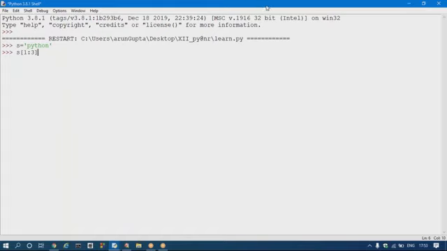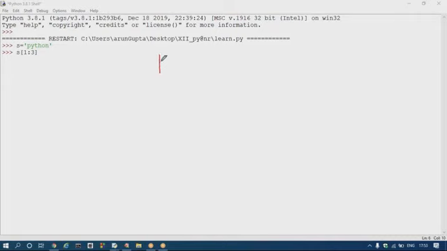If I draw the memory map for this statement: P, Y, T, H, O, N. Index values start from 0, 1, 2, 3, 4, and 5.